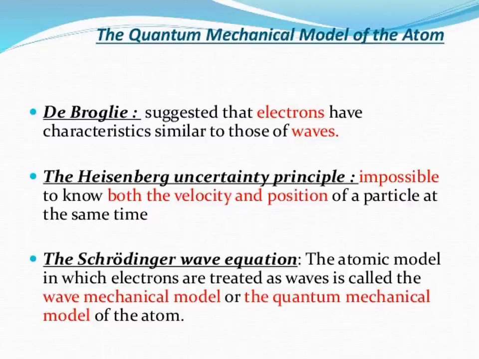Next, the solution of the Schrodinger wave equation for the allowed energies of an atom gives the wave function, which represents an atomic orbital. The wave nature of the electron present in the orbital can be well defined by the wave function, which is represented by the symbol psi. Psi itself has no physical meaning, but it is used to find the energy of the electron. For knowing the probability and density, the wave function is used.